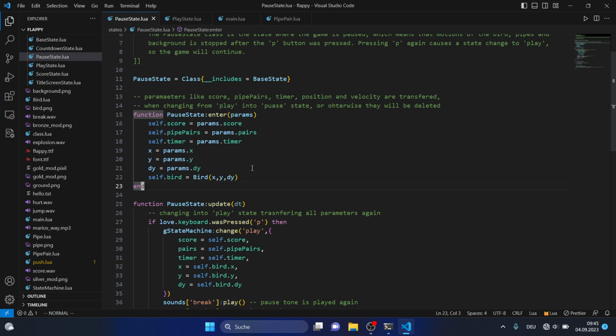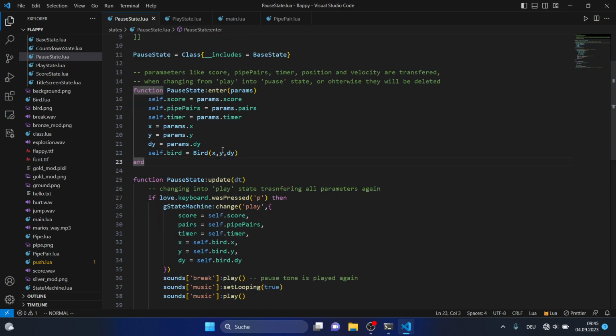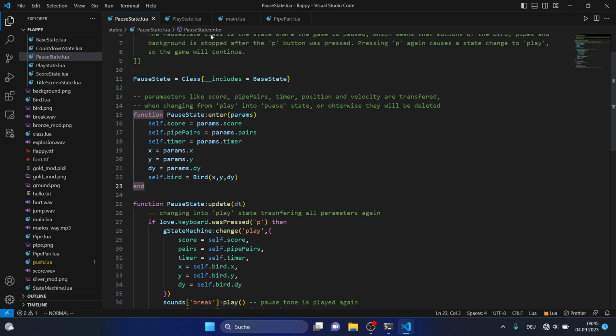Because if you change from play to pause state and don't transfer those parameters, then after you went from pause to play state again, the bird lost its position, and it didn't really work.